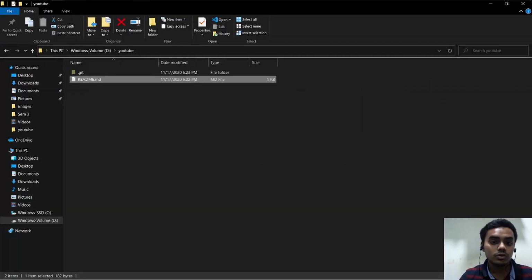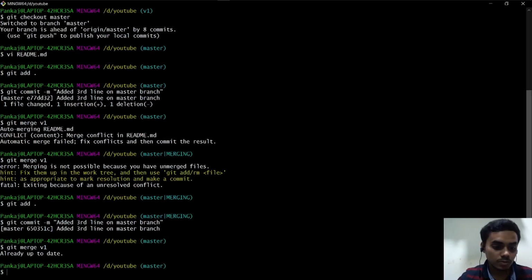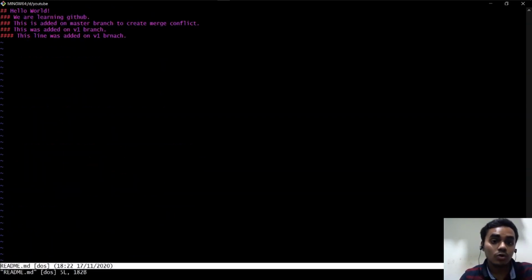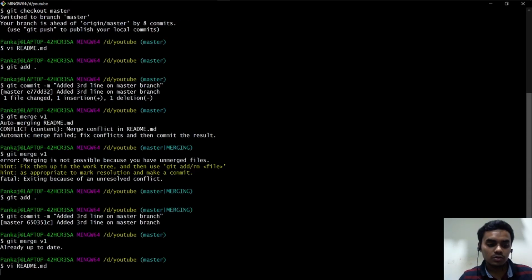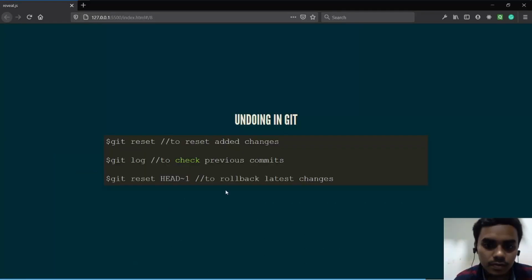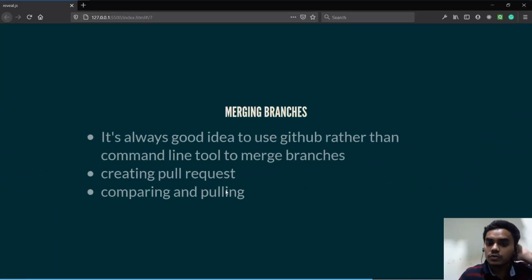Since we wanted to keep all of them, now if I go in readme.md, all four lines would be there, because we also wanted to keep that v1 branch, and we also wanted to keep that merge conflict branch that was on master branch. So you get the idea how this works, right? Now we learned merging, pulling, comparing, and creating pull requests.